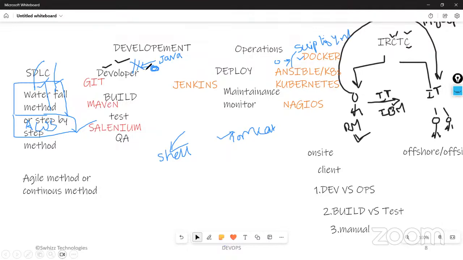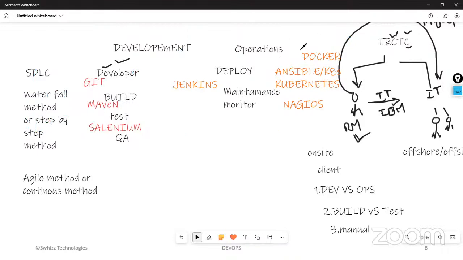Programming language will be used for developing the application. Scripting language is used for deploying the application. There is a lot of difference between programming language and scripting language. I'm repeating, programming language, you need not learn. Developers will be taking care of that. We are not going to write any programs, but we need to learn scripting language in a deploying team. That also we will make you understand from the basic level. So these are the things you should learn to become a DevOps engineer.